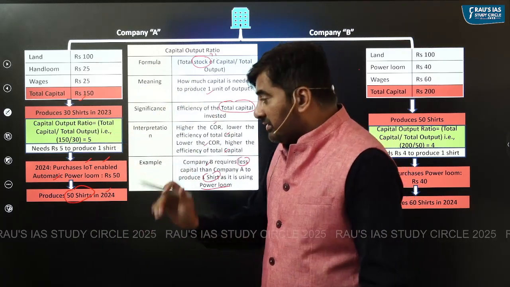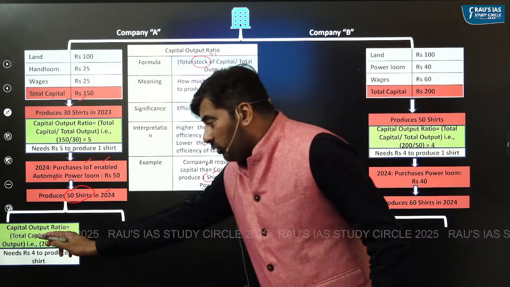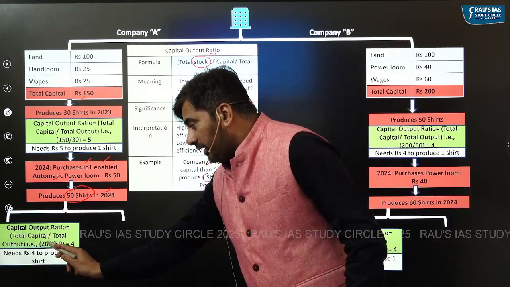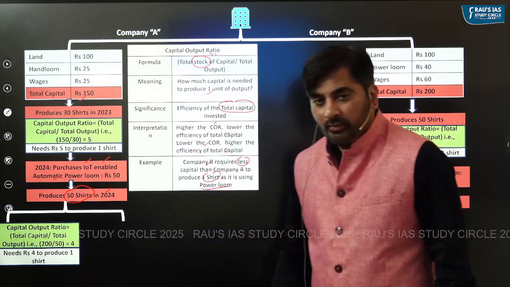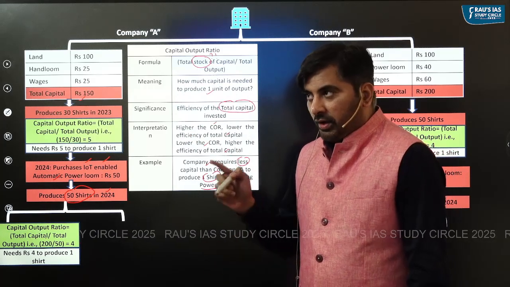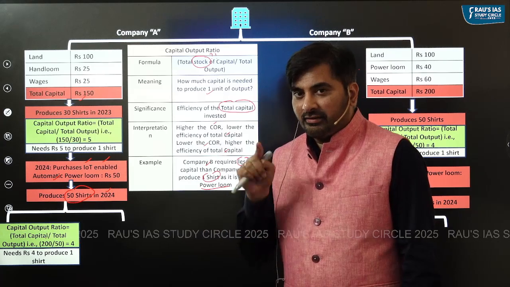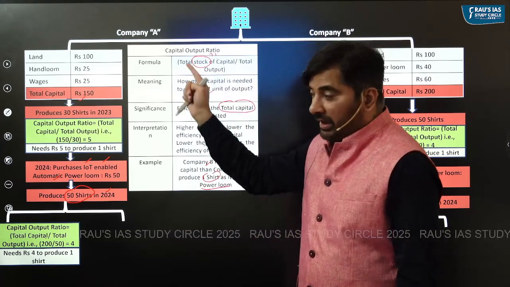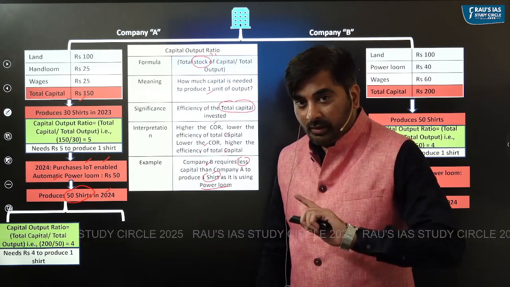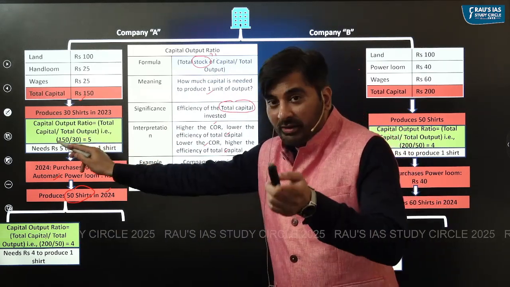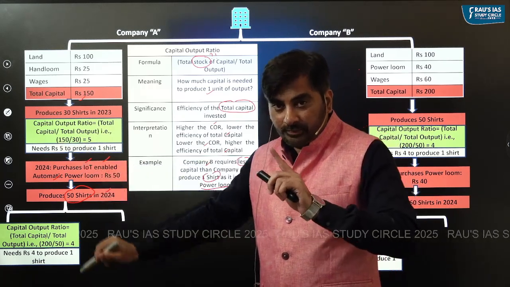The output which it is getting is 50, right? So total capital 200 divided by total output 50 means 4. Now see, 200 divided by 50 is 4. Its COR value is 4. It means now this company A requires rupees 4 to produce one shirt. In 2023, how much money was it needing? It was needing 5 rupees to produce one shirt.